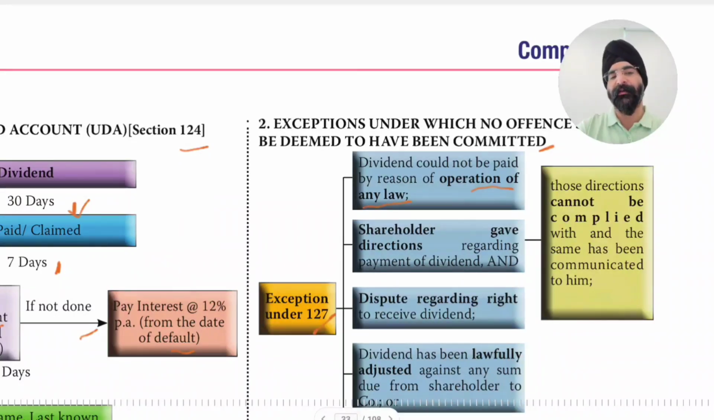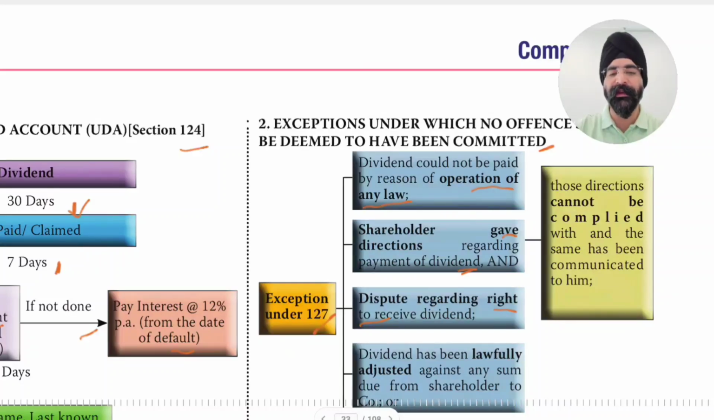Legally, there was a bar on payment of dividend, or there were certain requirements of law that stopped the company from paying the dividend. Number two, the shareholder gave directions regarding payment of dividend. There were certain instructions from the shareholder that dividend be paid to this person, and that was done. Dispute regarding right to receive dividend. If there is a dispute about who is the actual shareholder to be paid the dividend, then in that case also dividend can be kept on hold.